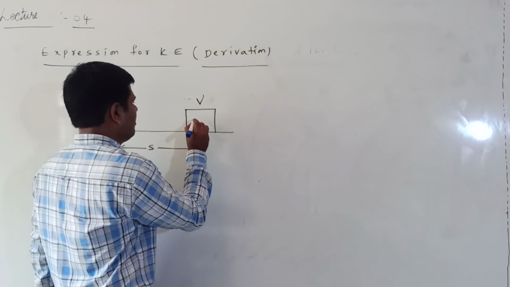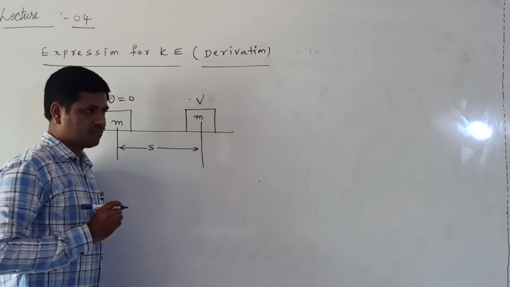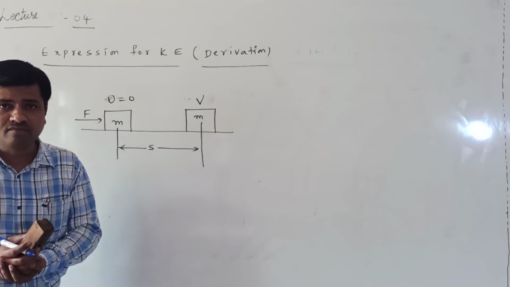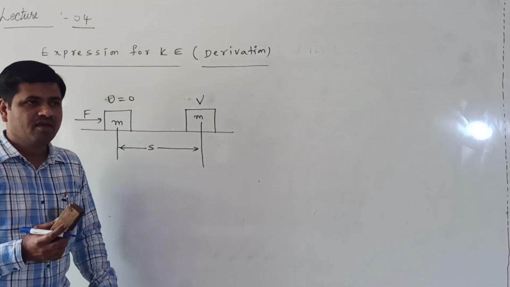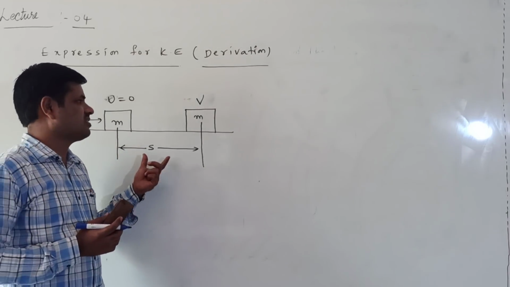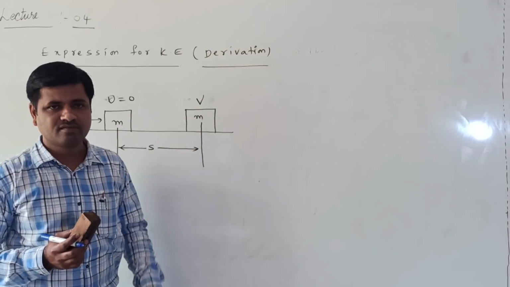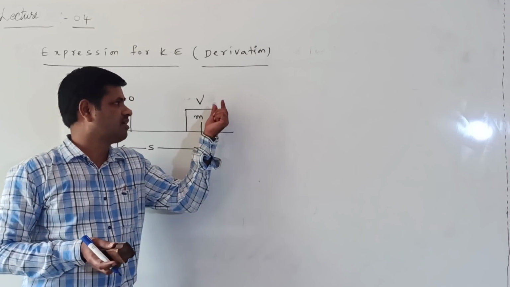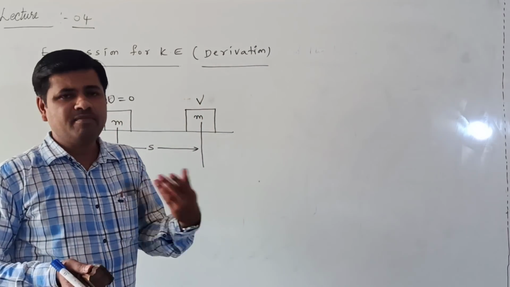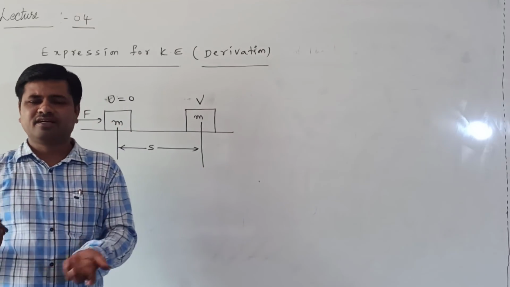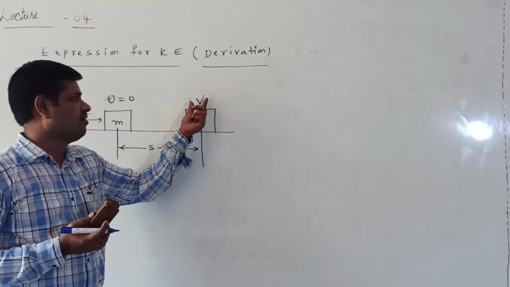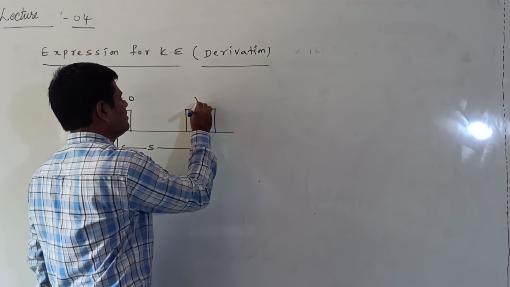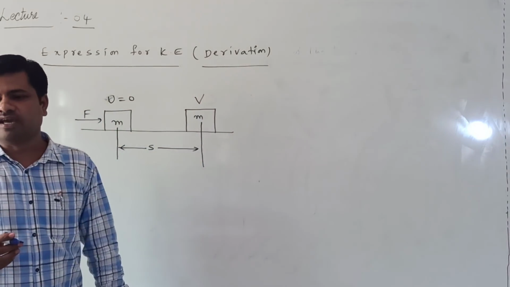Once again, listen here. A block of mass m. On this block I am applying the force F. Initially it is at rest, which means its initial velocity is 0. When the force is applied, it displaces through a distance S in the direction of the force. Now it acquires the acceleration a. Change in velocity is called acceleration, so it has a final velocity v. Initial velocity is u, final velocity is v, and it acquires the acceleration a.